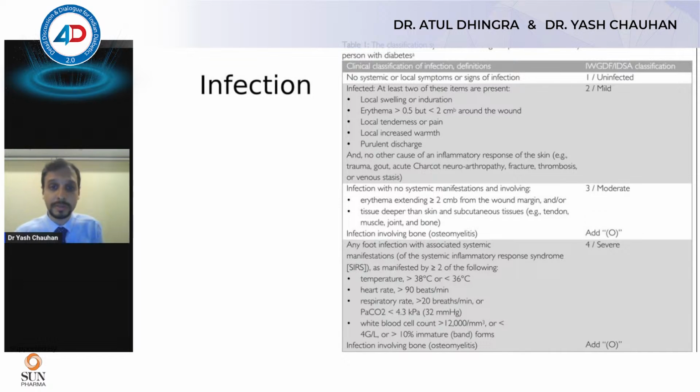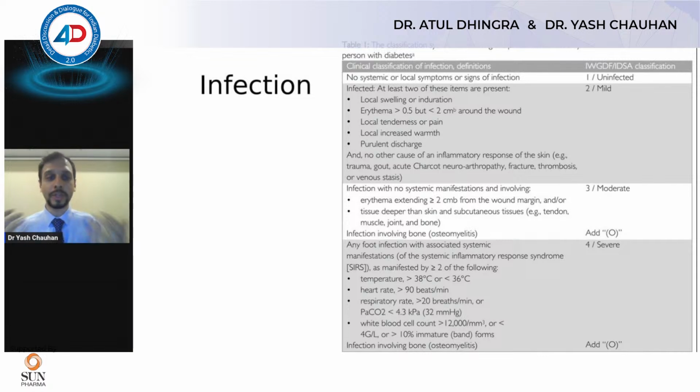And if any of these things extend to more than 2 centimeters beyond the wound, that's something that we classify as a moderate infection. Often we see that the infection goes a little bit deeper into the deeper tissues. There is lymphangitic streaking, and sometimes we actually get a palpable abscess. If you get any of those signs, they come under moderate infection.